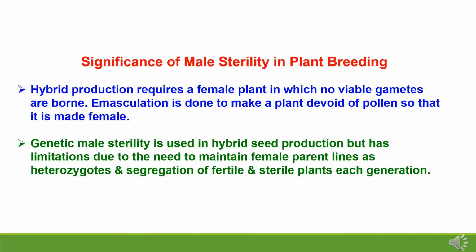Genetic male sterility is used in hybrid seed production, but it has limitations due to the need to maintain female parent lines as heterozygotes and segregation of fertile and sterile plants each generation. So in genetic male sterility, we have to go for roguing, where we have to remove 50% of fertile plants.